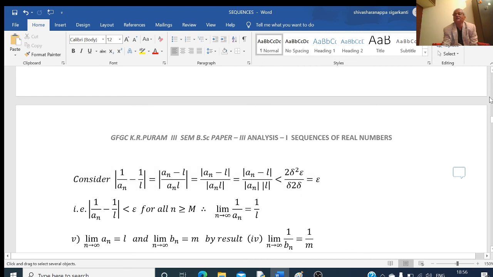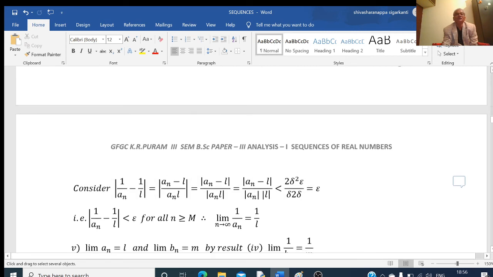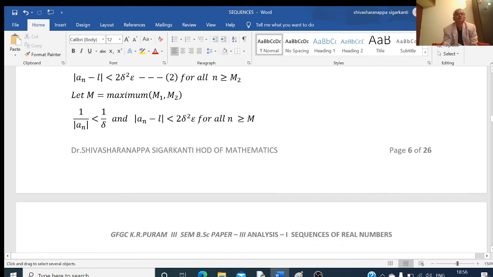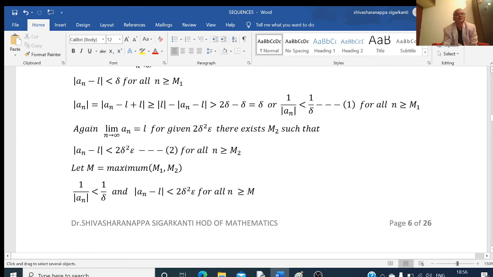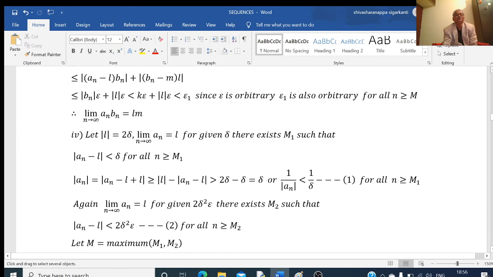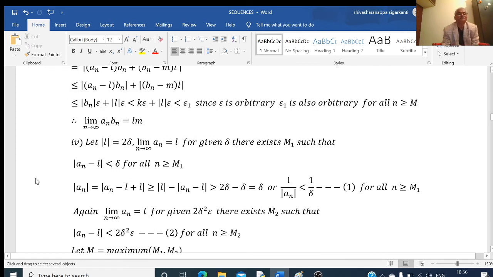So for that, I will do it like this. Let mod L be equal to 2 into delta. Mod L is some positive quantity, because of the modulus, delta must be positive, 2 delta.